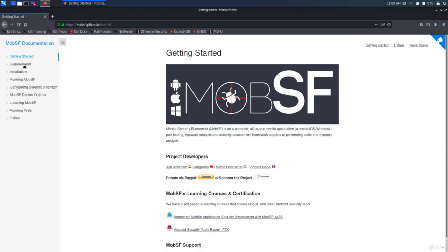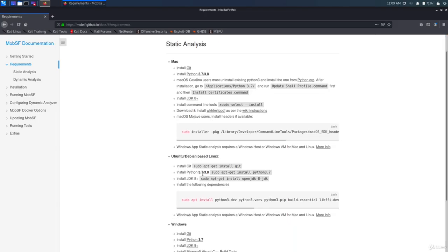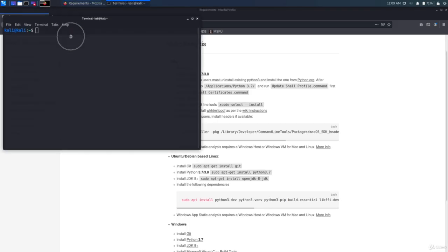So in this left-hand menu, click on Requirements. And here are your requirements for Linux. So Kali already has Git and Python 3. Let's look at the versions. Open up the terminal screen.